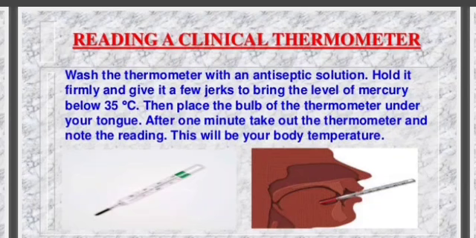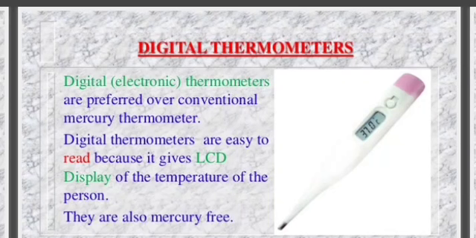Reading a clinical thermometer. Wash the thermometer with an antiseptic solution. Hold it firmly and give it a few strokes to bring the level of mercury below 35 degrees Celsius. Then place the bulb of the thermometer under your tongue. After 1 minute, take out the thermometer and note the reading. This will be your body temperature.